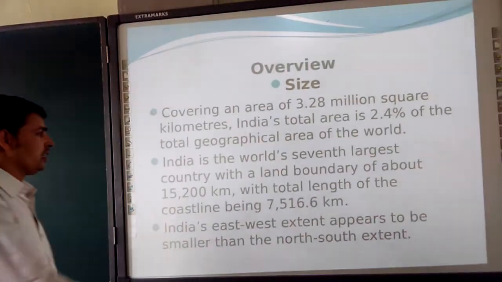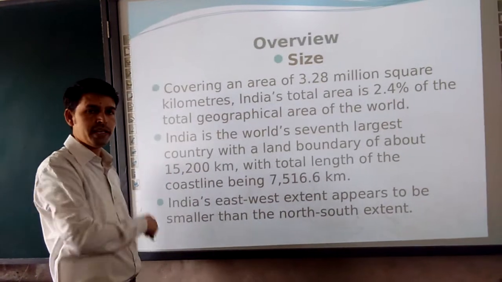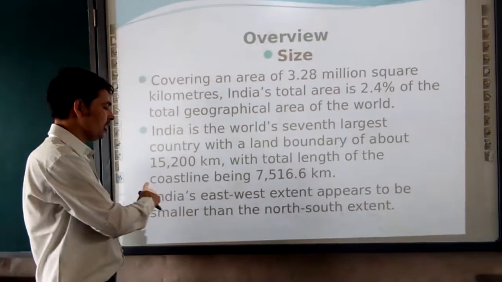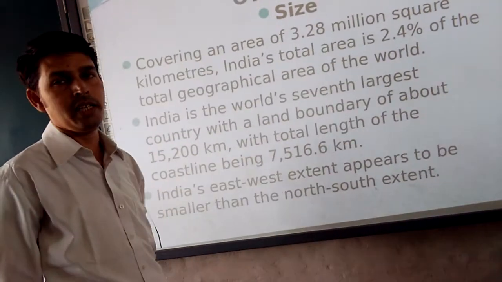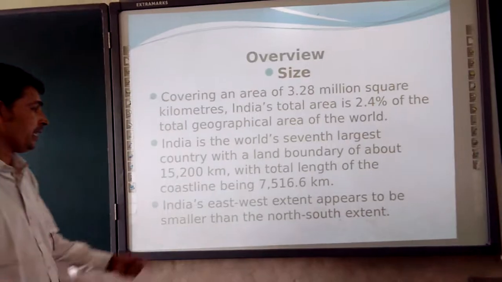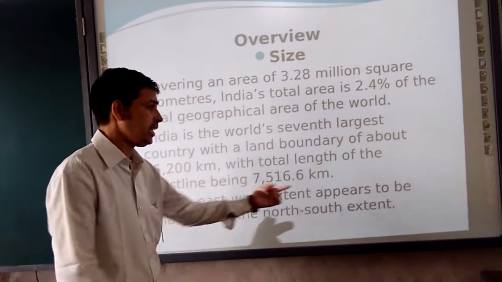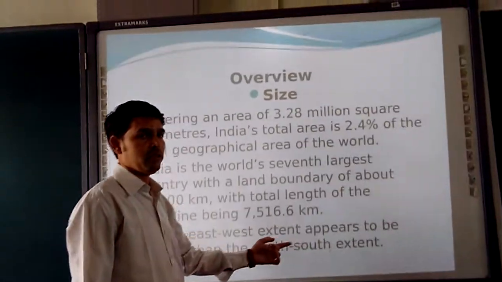Then we had seen our land boundary, which is 15,200 kilometers. Then we had seen the coastline, which is 7,516.6 kilometers. Moving further, the east-west extent. East and west extent appear to be smaller than the north-south.